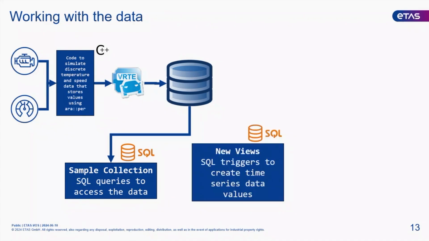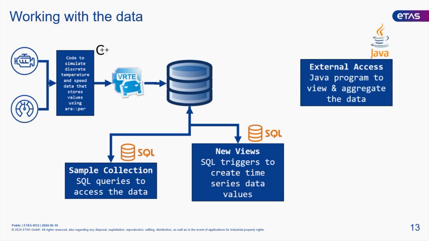So we're going to look at how we build new views. So we're going to use SQL triggers, and they're going to create time series data values. So basically, we're going to be able to pull and read and write to that database by creating new views of existing data.